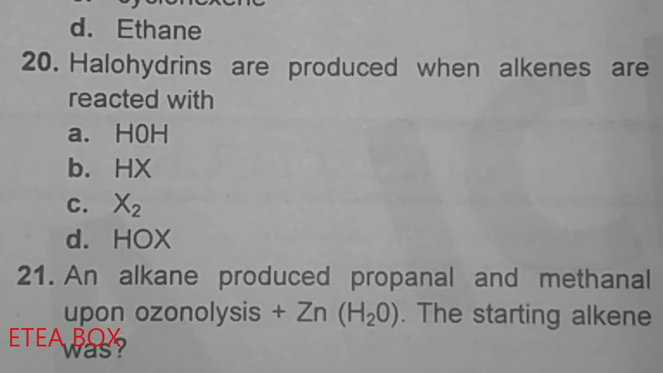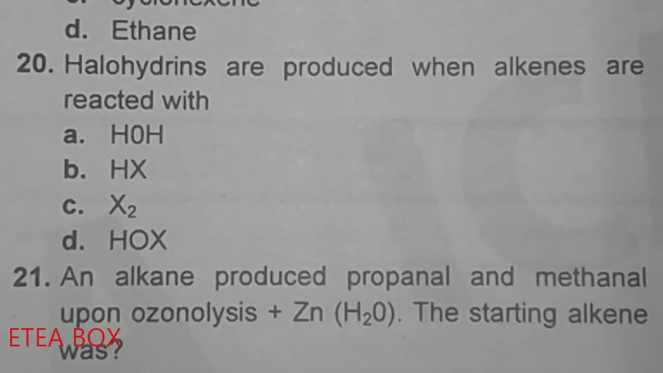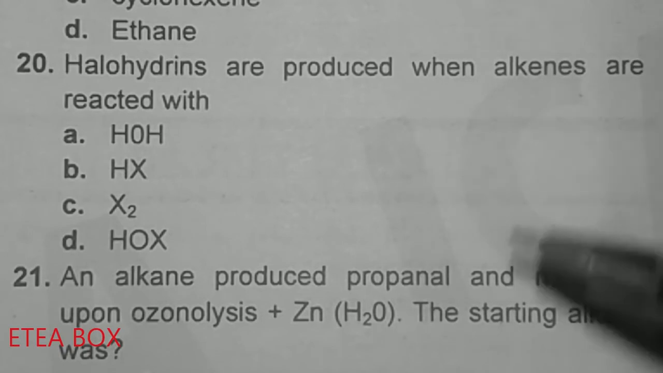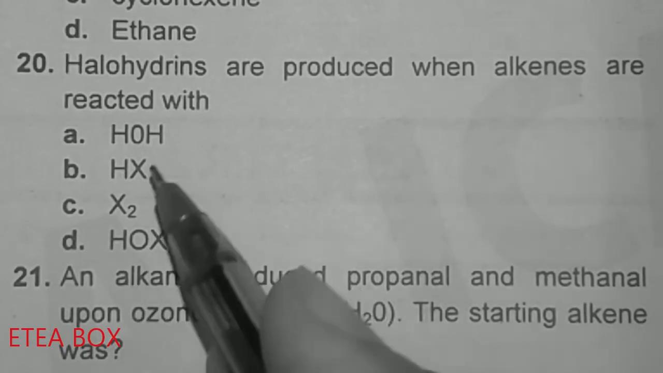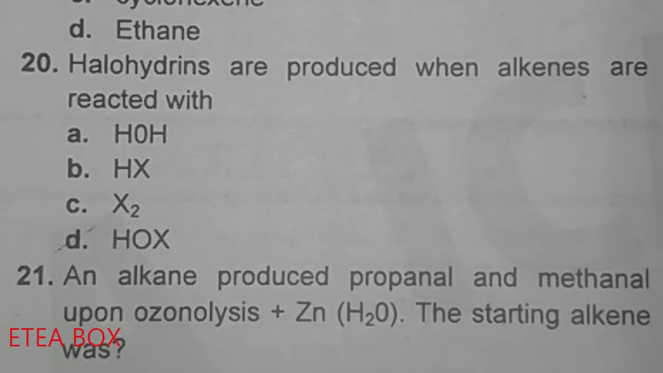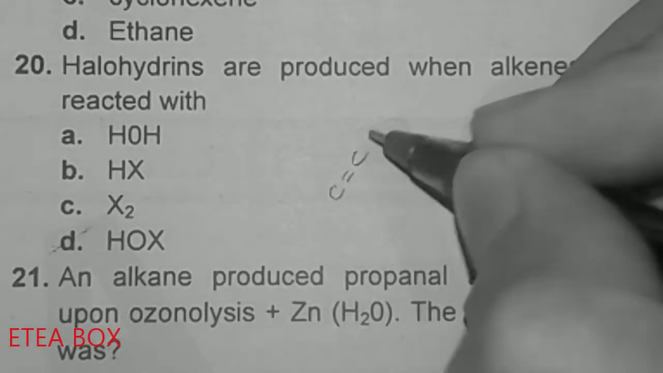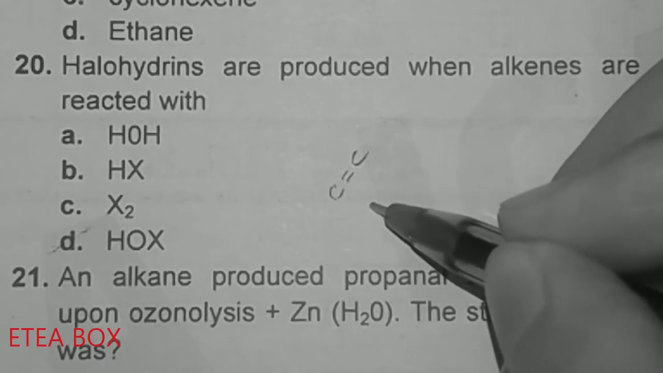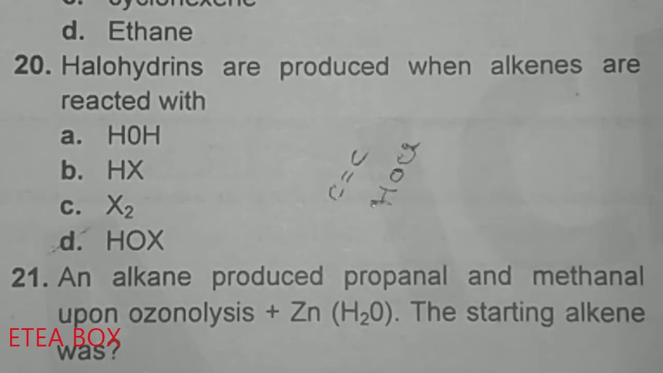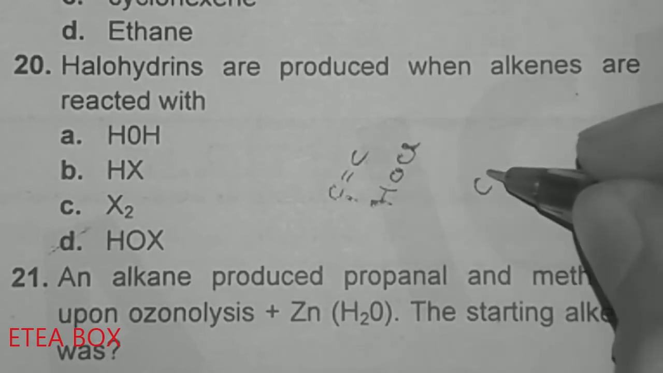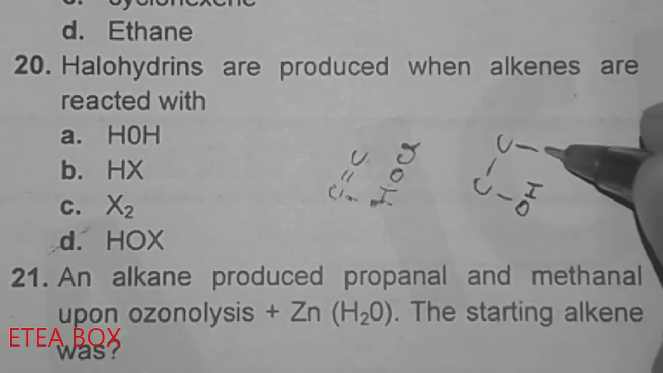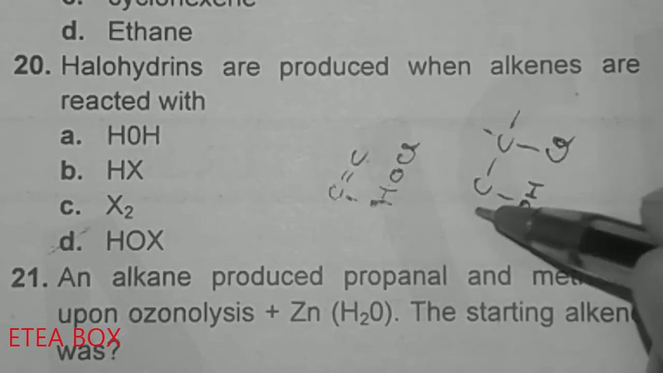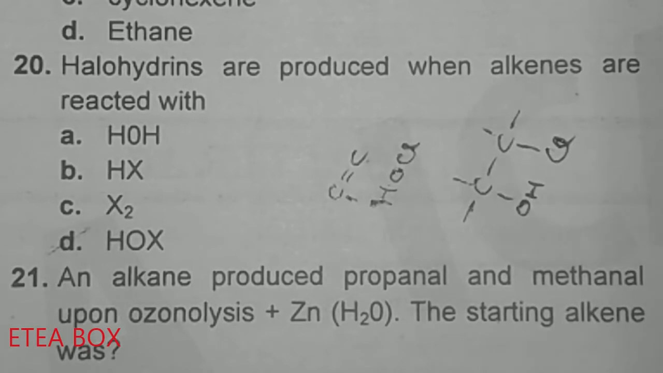Halohydrins are produced when alkenes are reacted with what? Halo means halogen, and hydrin means OH group. So when we react an alkene with HOX, we will get a halohydrin. Option D is correct here. This one is ethene. Now when we react it with HOCl, HO will come here and Cl will combine to the other carbon, so we will get a C-OH and a C-Cl. So this one is a halohydrin. Option D is correct.